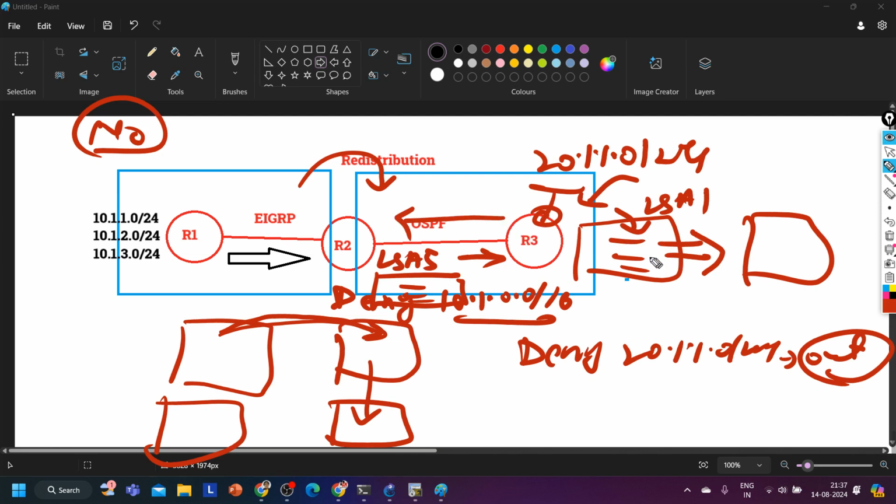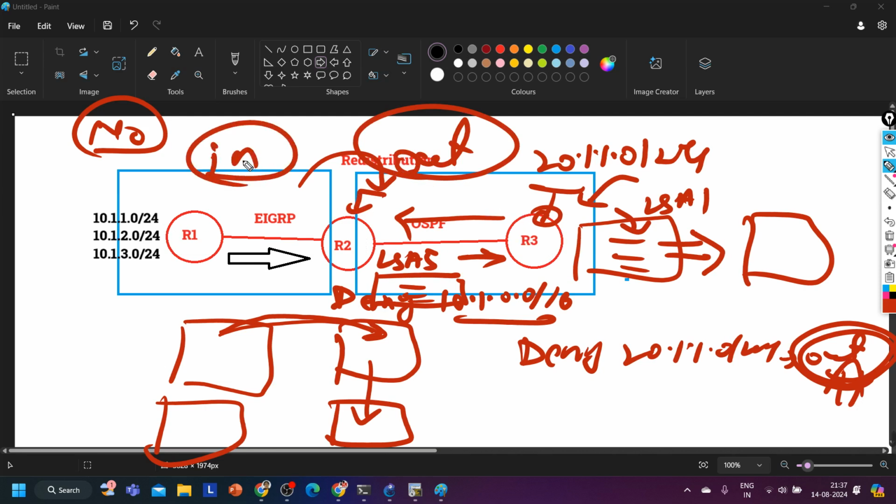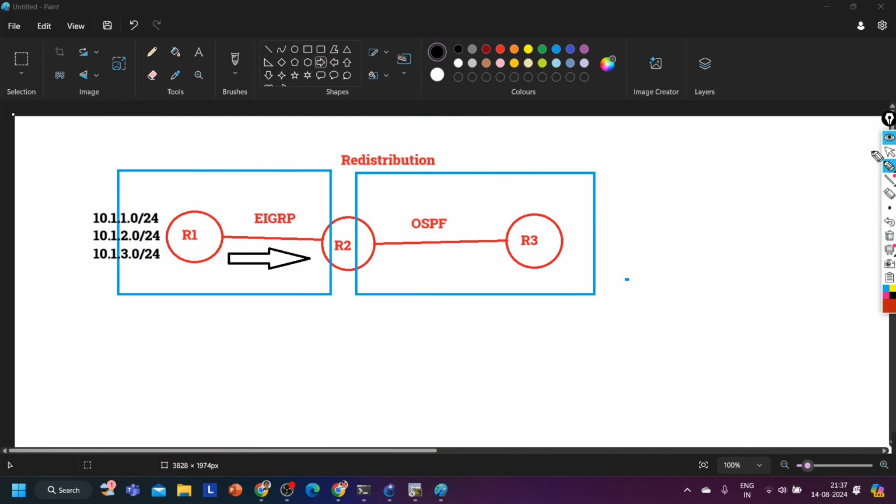So it is not advertising a route. That's why it will not filter the route in the out direction here. Right? So on the ASBR you can apply filtering in the out direction, but on all the internal routers you have to apply filtering in the in direction only.